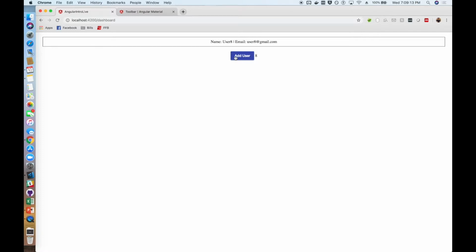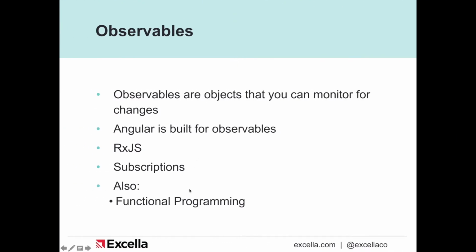But that's just one of the great things you can get from observables and how powerful they are. We had a talk given a few months ago all about observables. You should go check that out. It's on our YouTube channel.